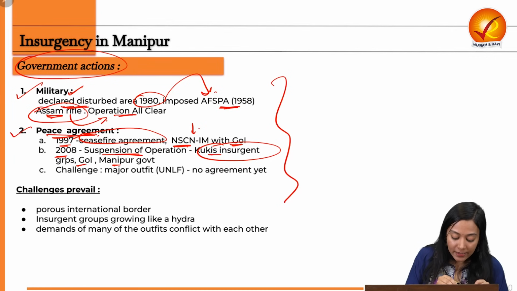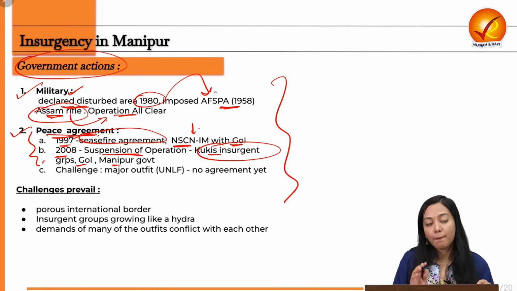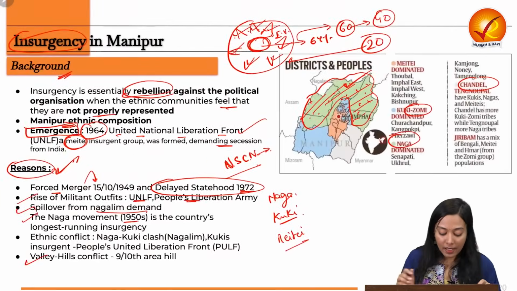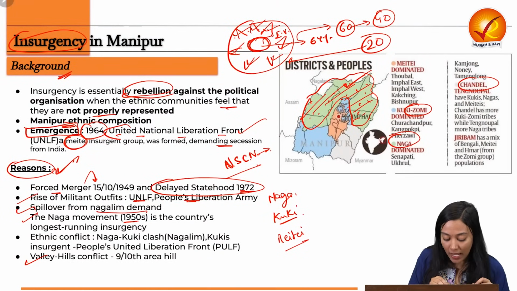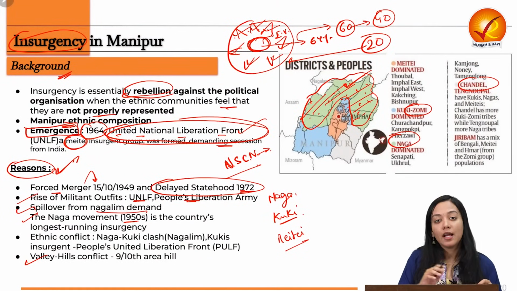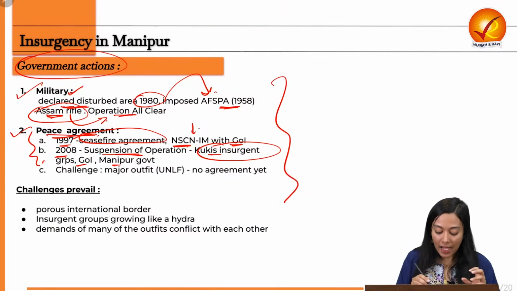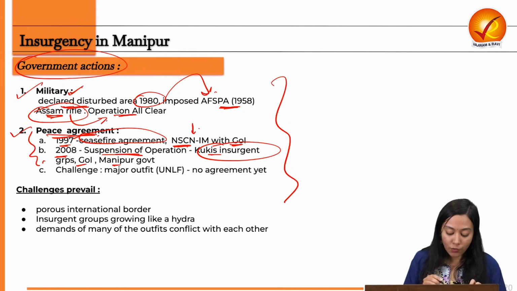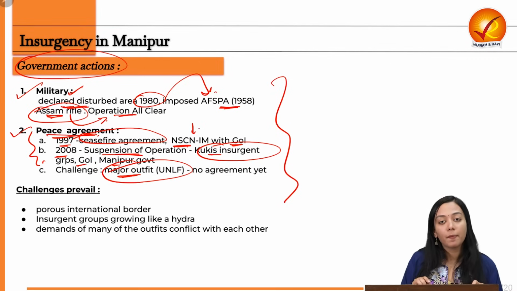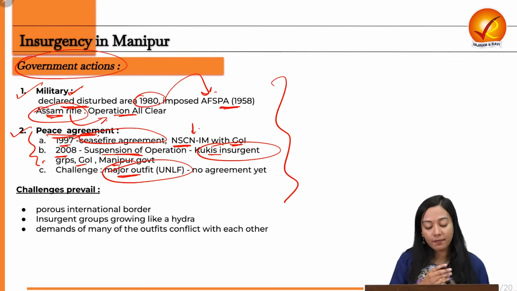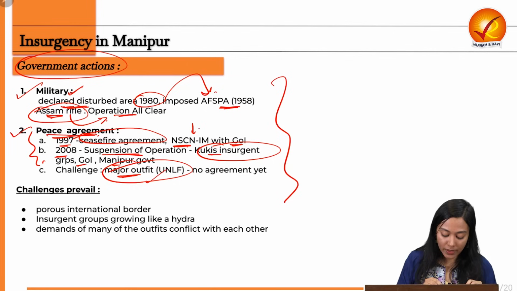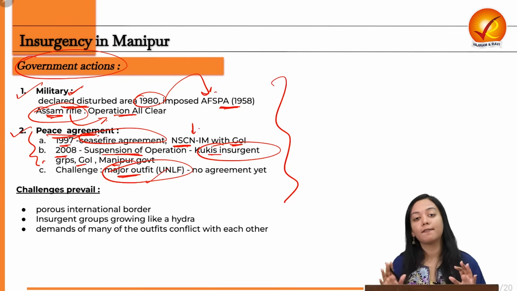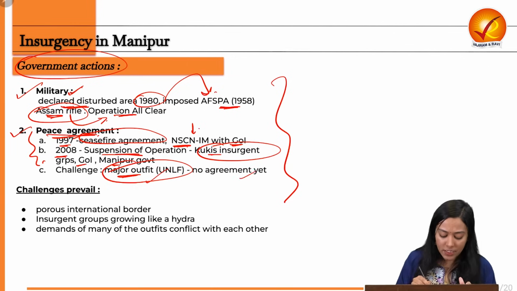Next, these peace agreements have been there, but the biggest challenge is that for the biggest representative of the insurgent groups, that is the United National Liberation Front, any agreement with it has still not been struck. So therefore, we can see that the major outfit is still running freely. And according to the CM, some peace talks are going on with this major outfit as well, but no agreements have been set in place till now. So these are some of the challenges.